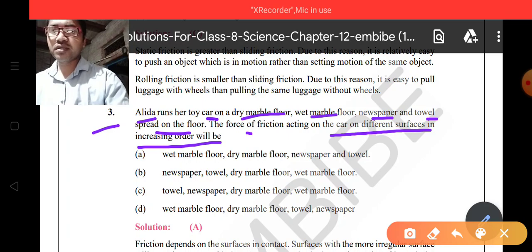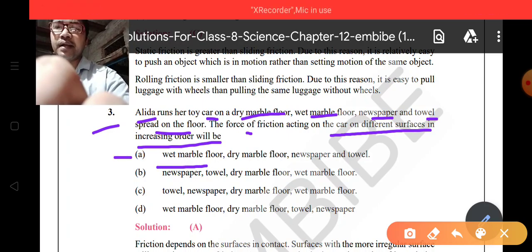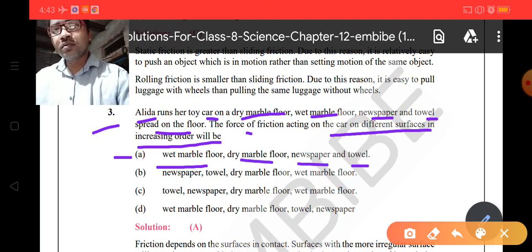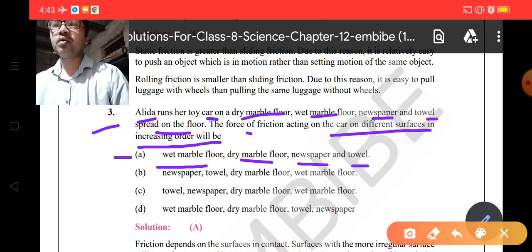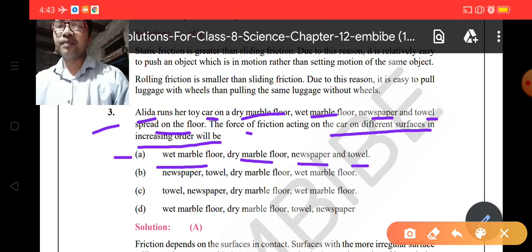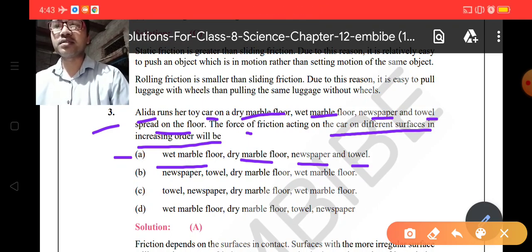The first option is given here, that is wet marble, then dry marble, then newspaper, then towel. The force of friction acting on the car on different surfaces in increasing order is, it means you have to search the minimum frictional force first, then quite large frictional force, then after that the large friction, and then the largest one.